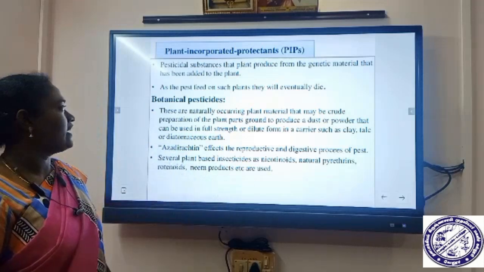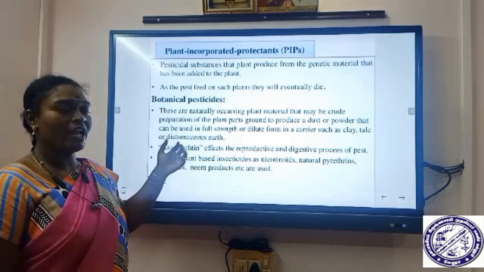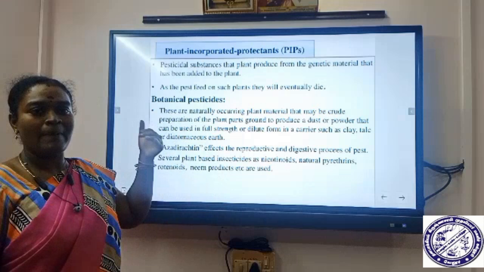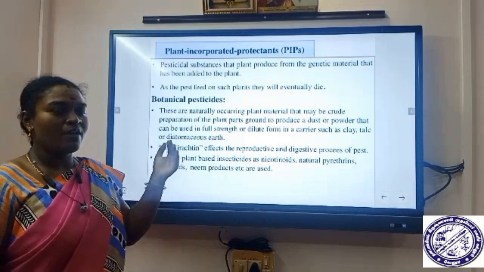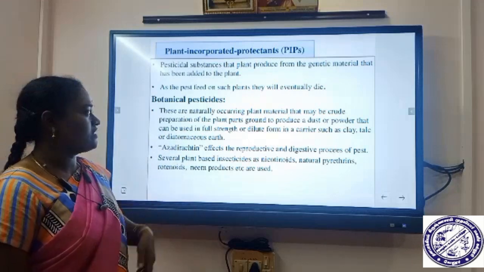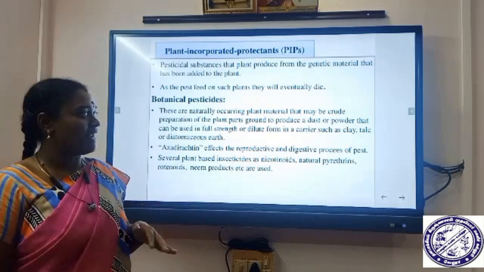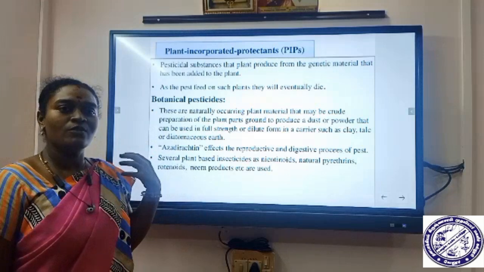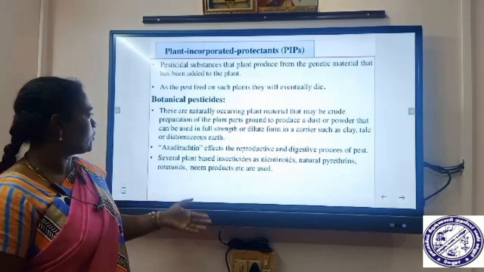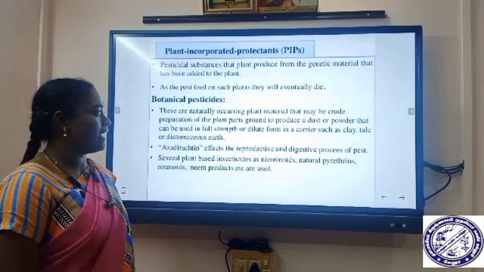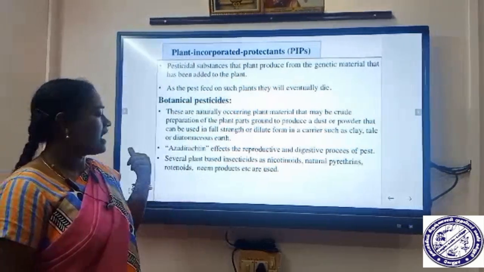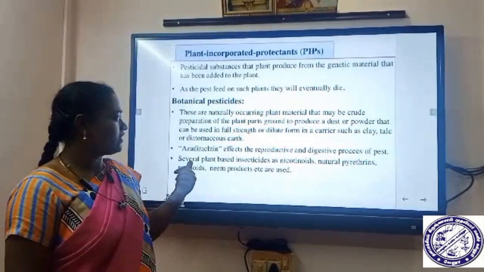The next type is botanical pesticides. Botanical means we use plants or plant parts to control the pest population. These are naturally occurring plant materials. Either a crude preparation or a diluted one can be used. The crude preparation of plant parts is ground to produce a dust or powder, and this can be used in full strength or diluted form.